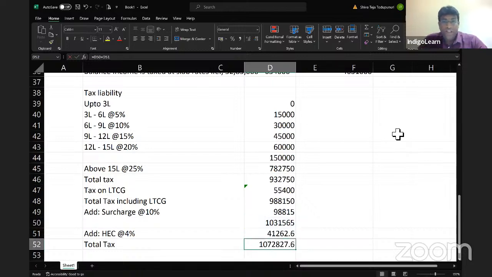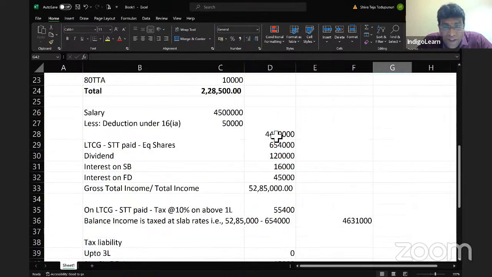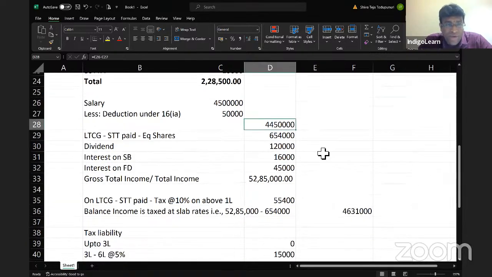So let's recheck once again what all the incomes we have covered. Let me cross check whether all incomes are covered or not. Then we will proceed. If I look at the whole story of the question, first of all, I have got salary income of 45 lakhs. That income has been captured. From 45 lakhs, I have taken standard deduction of 50,000. So 44 lakh 50,000 is the balance figure.